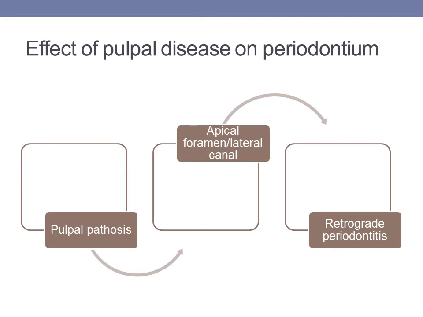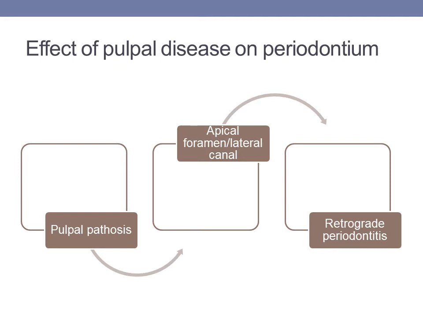This abscess has the tendency to drain through the pathway of least resistance. So it may drain through the gingival sulcus and produce a periodontal pocket. There will be formation of a fistula, which travels through the periodontal ligament in a coronal direction and then opens up into the gingival sulcus.